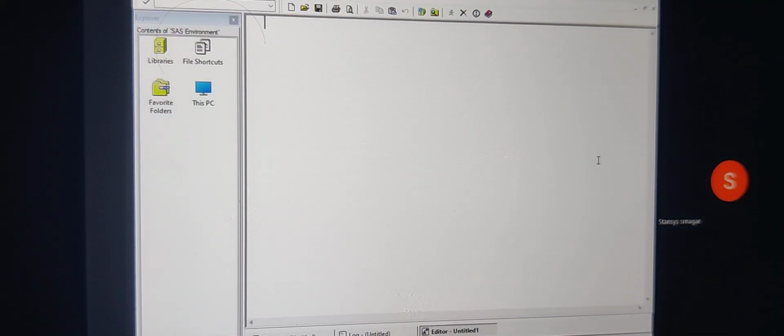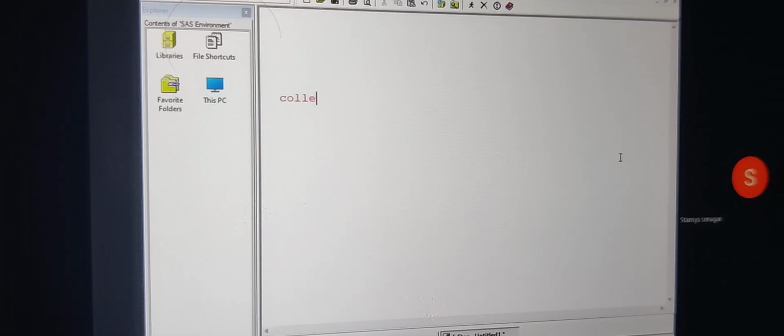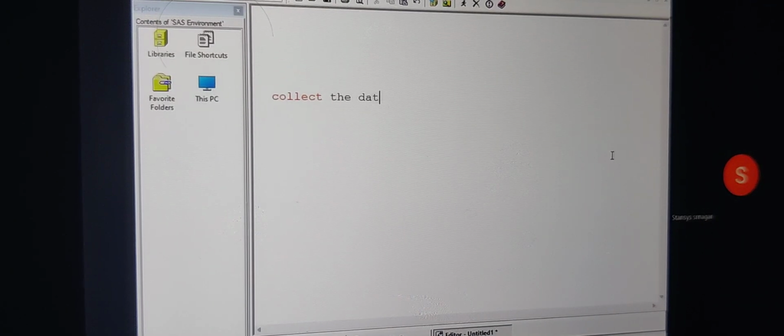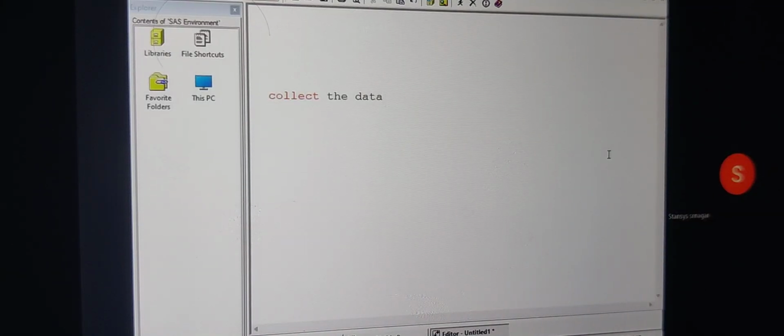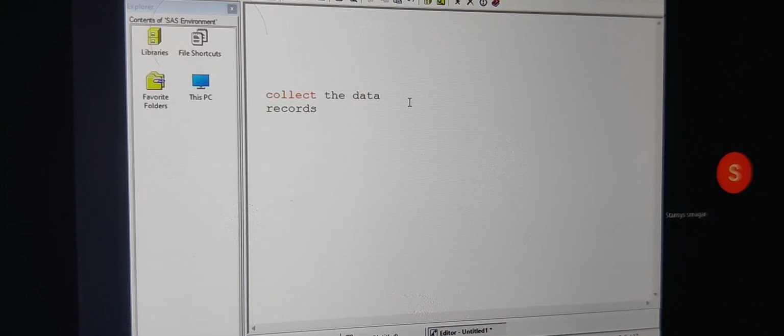In real time, if you want to propose any hypothesis, first of all, we are going to collect the data. We collect the data in the form of records, and the record is nothing but an observation. Then what will we do? Once you collect the data, we are going to put all this data into a table.